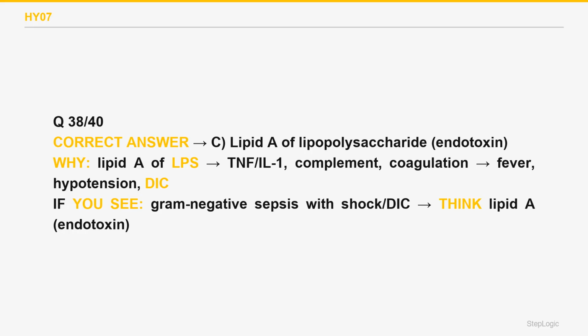Peptidoglycan is a cell wall component, thick in gram-positives, and is not the LPS lipid A that drives gram-negative endotoxic shock. Choice A wrong. The polysaccharide capsule is anti-phagocytic but does not itself trigger the TNF and IL-1 cascade of septic shock. Choice B wrong. The culprit is lipid A of LPS.